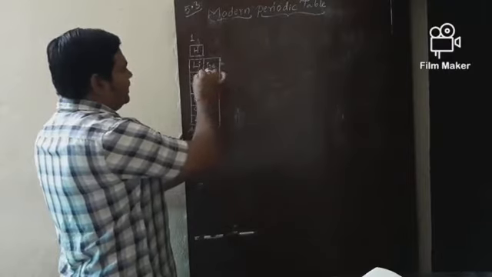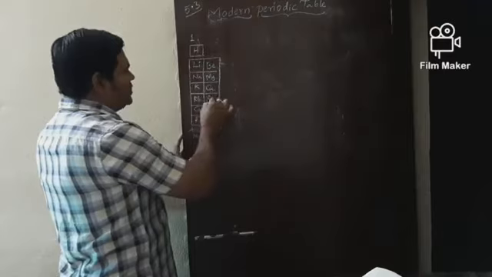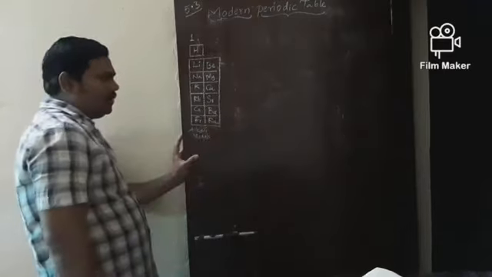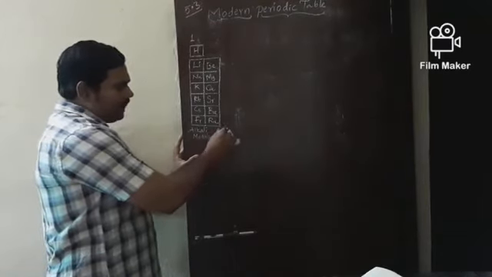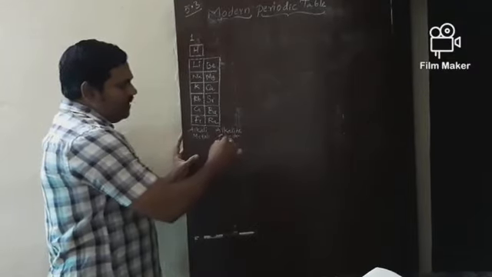Now coming to group number 2. Beryllium, magnesium, calcium, strontium, barium, radium. And group number 2 elements are called alkaline earth metals.